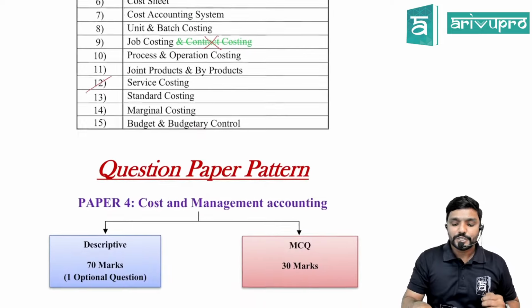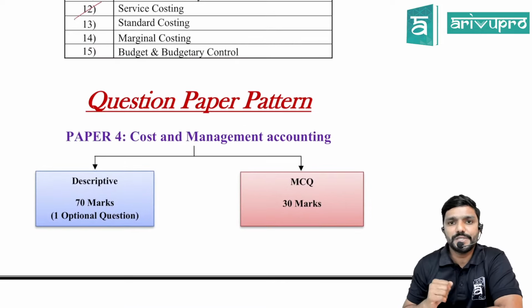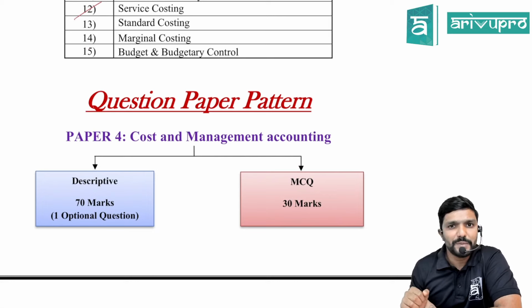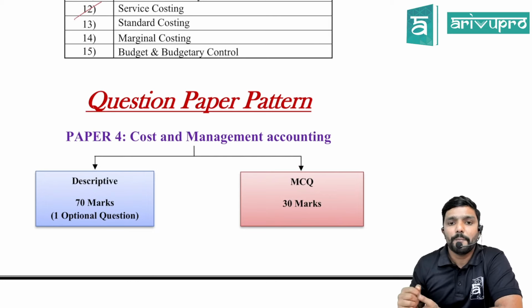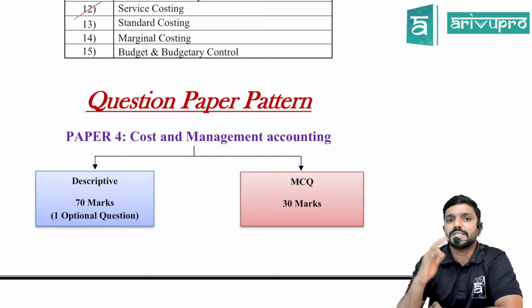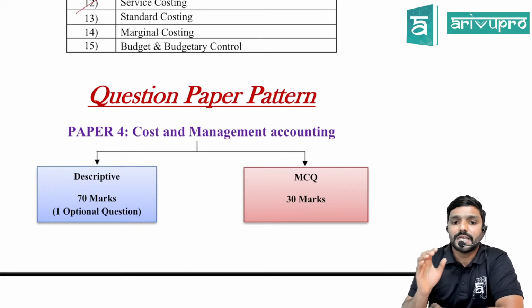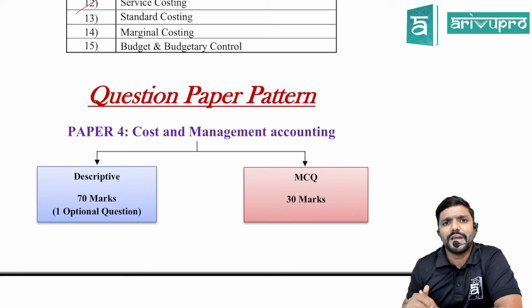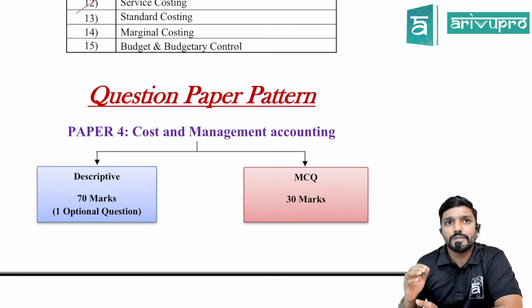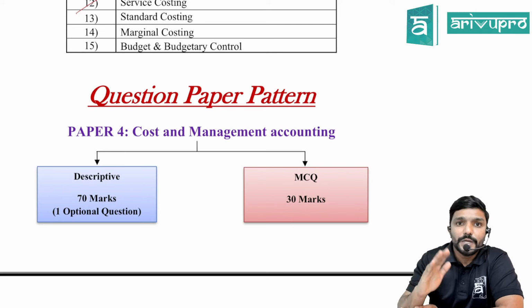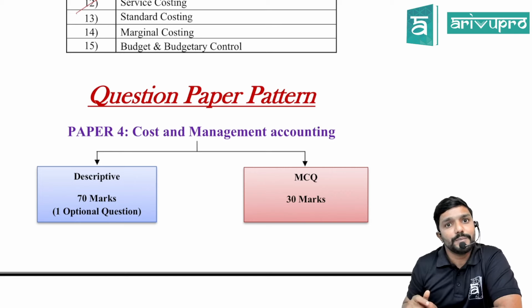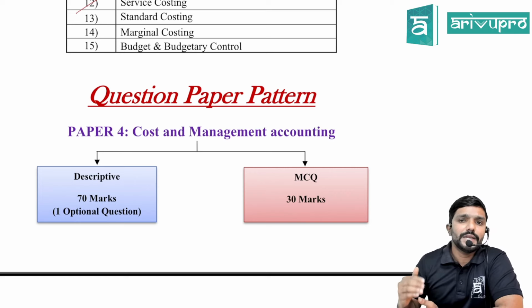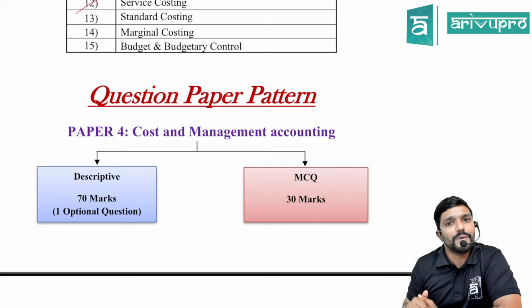Now coming to the question paper pattern under the new syllabus, the entire 100 marks is the costing paper. There is no subdivision here. But now under the new syllabus, there is a change in pattern, guys. That is, 70 marks would be descriptive, whereas MCQ questions would be asked for 30 marks. So sir, will it be 30 questions of 1 mark each in the MCQ category? Need not be. There can be a few questions asked for 2 marks as well, guys, under MCQ.